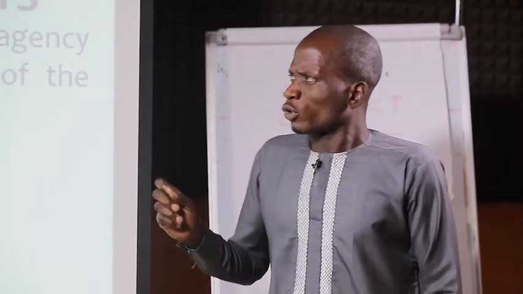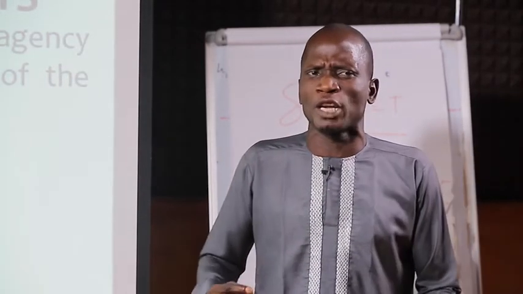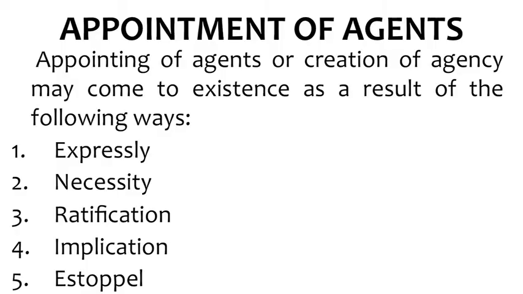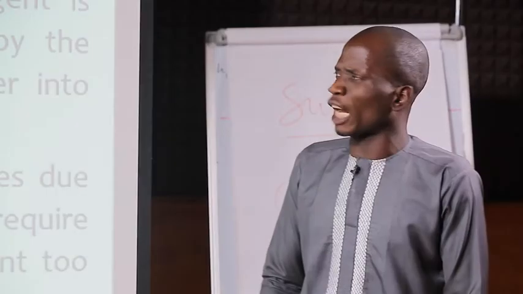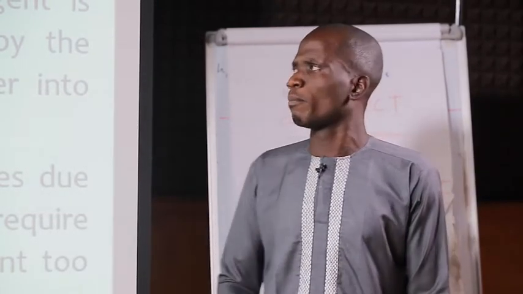Some of the ways through which an agent can be appointed by the principal include: 1. Expressly. 2. Necessity. 3. Ratification. 4. By implication. And the fifth one is estoppel. We shall be looking at these methods one after the other.